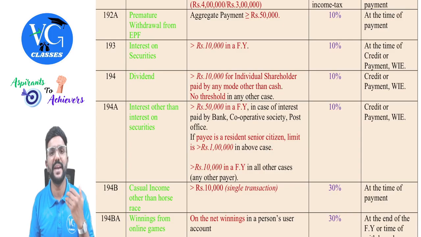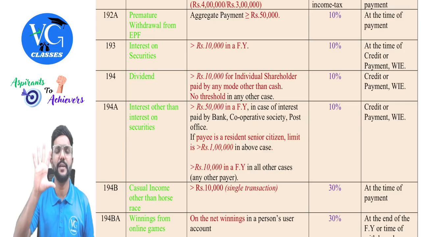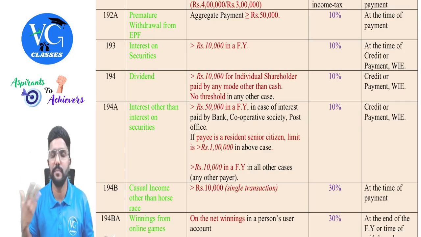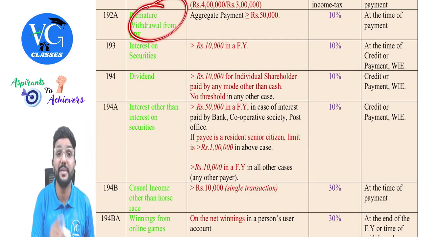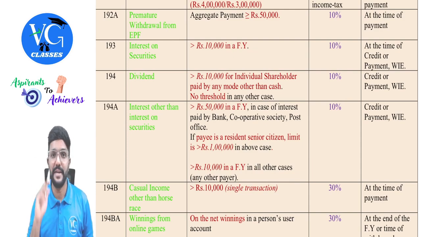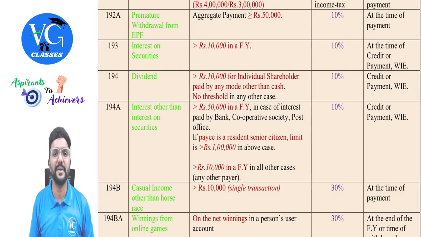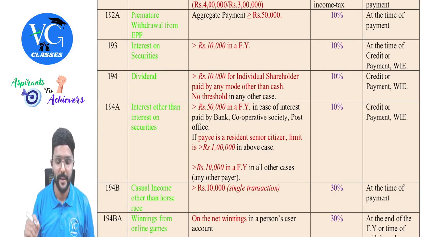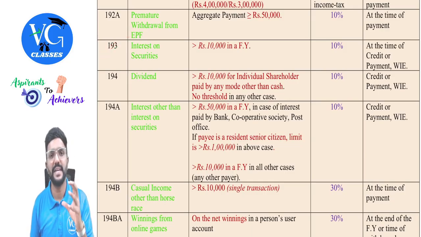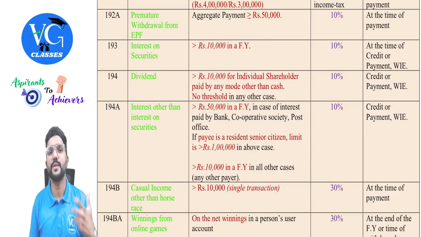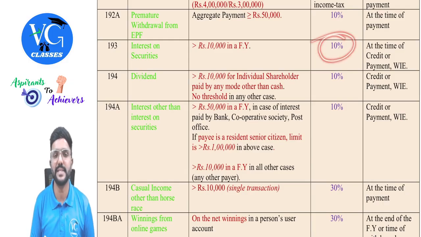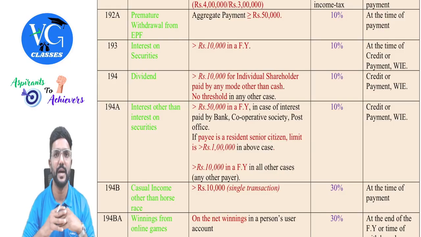Assume the amount is withdrawn by an employee from recognized provident fund after 5 years of continuous service. Is it taxable for him? No. When it is exempt in the hands of employee, then the payer need not deduct TDS. And here, please be careful, the payer will not be the employer. It will be a fund. Okay? Yes. Or it will be a person with whom the PF account is opened. Next, section 193 talks about TDS on interest on securities like bonds, debentures and all. If the interest is more than 10,000 in a financial year, amendment, more than 10,000 in a financial year, then TDS has to be deducted at 10% at the time of credit or at the time of payment, whichever is earlier.